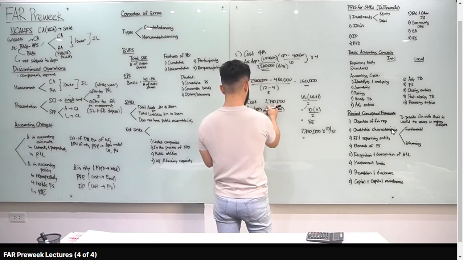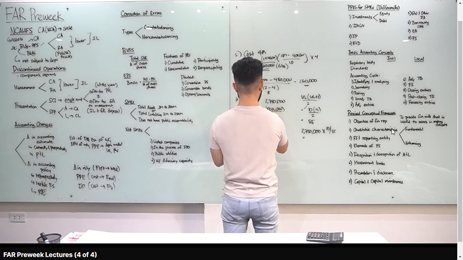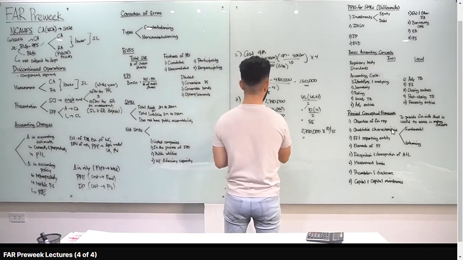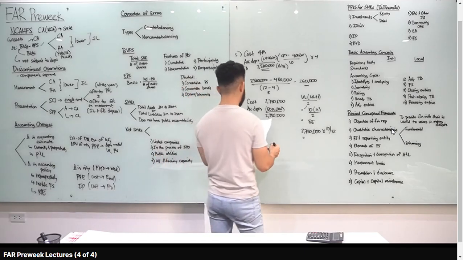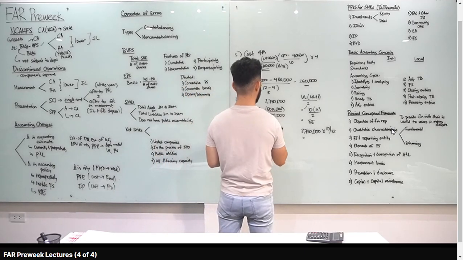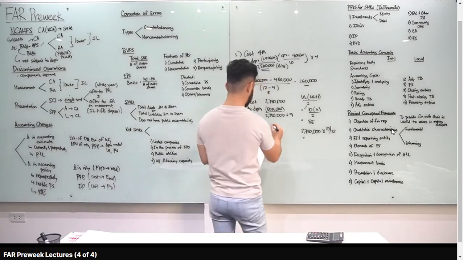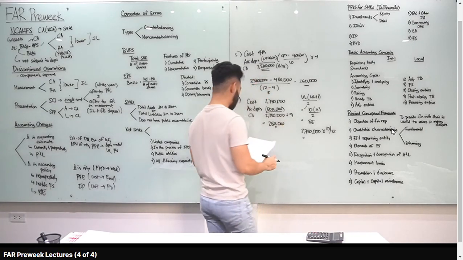Carrying amount, 2,750 minus 500, that's 2,250,000. Okay? And then, straight line method tayo. Wala namang residual value, divide natin by useful life. 10 years, nakalipas na yung 1 year, so ibig sabihin, divide natin by 9. 2,250,000 divided by 9, sagot mo dyan, class, 250,000, letter C for number 7.